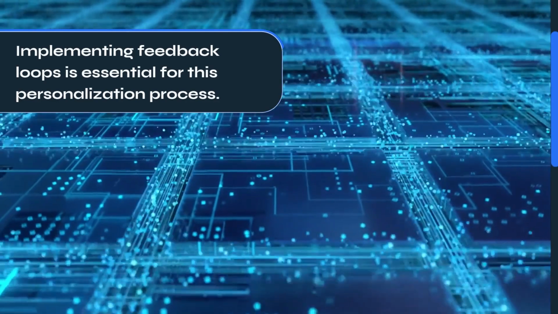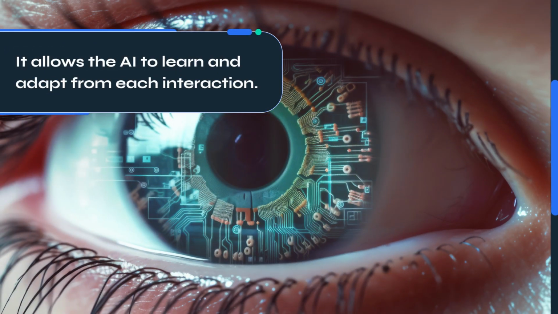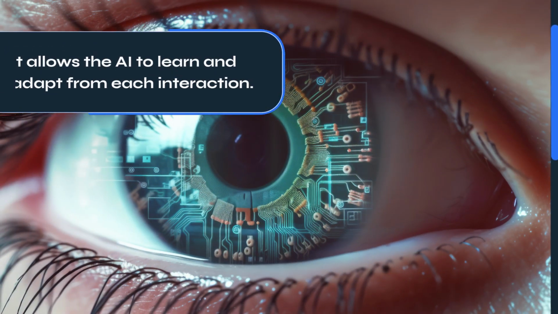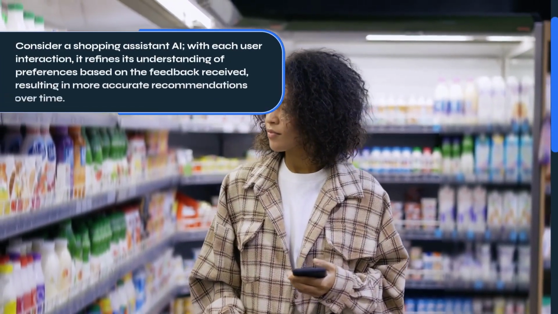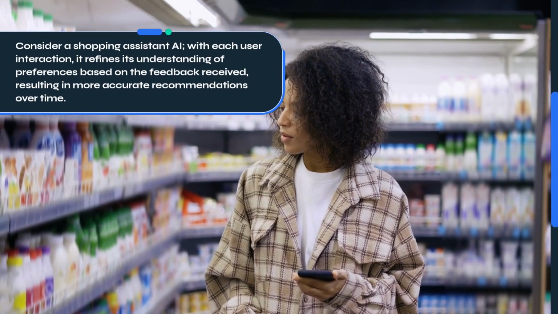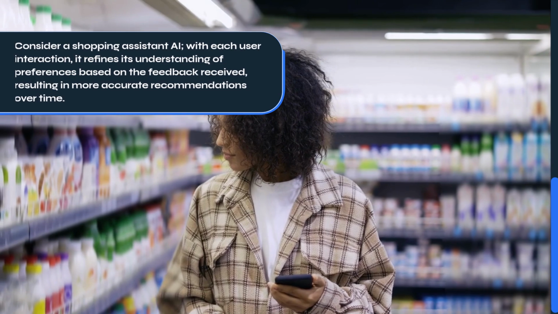Implementing feedback loops is essential for this personalization process. It allows the AI to learn and adapt from each interaction. Consider a shopping assistant AI. With each user interaction, it refines its understanding of preferences based on the feedback received, resulting in more accurate recommendations over time. Let's consider an example.